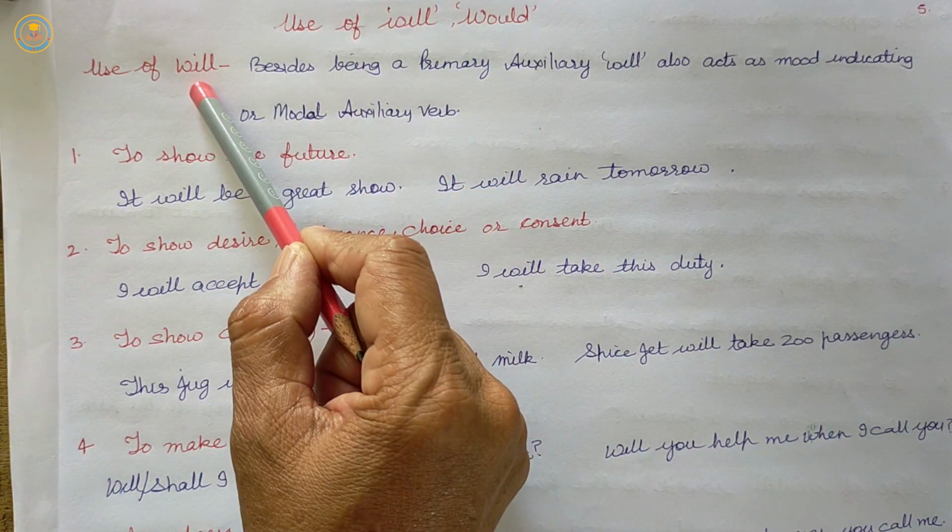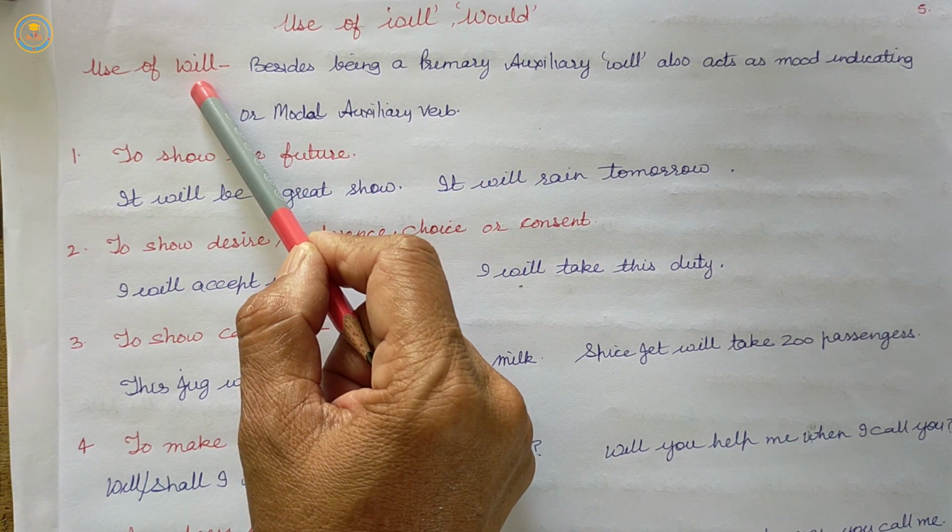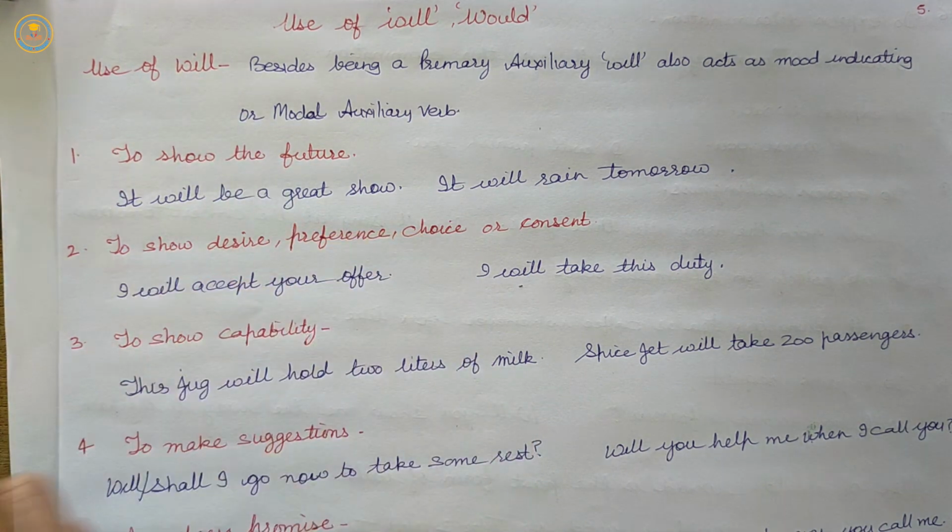Will is used when discussing a situation with the simple future verb form. It is used in statements that have to do with the future. But would is used in type 2 and type 3 conditional sentences.